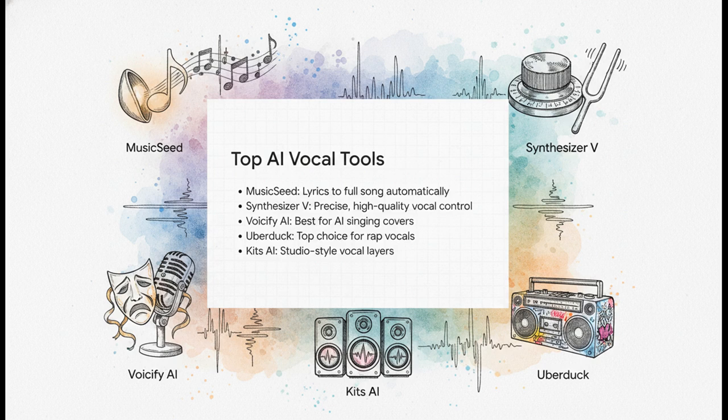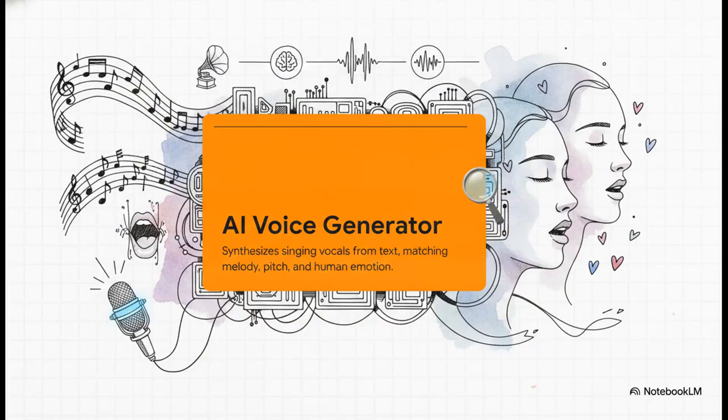Want to experiment with voice styles for covers? Voicify AI is your go-to. If you need rhythmic rap vocals, UberDuck is the top choice, while Kits AI is just fantastic for those polished, studio-style vocal layers.